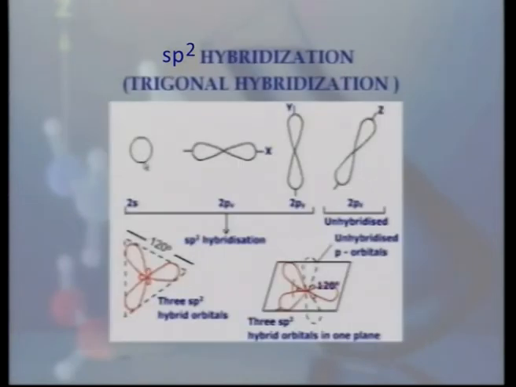Here we can see one s and 2 p orbitals, px and py. It may be px and pz, or it may be py and pz. So these 3 orbitals will combine together and will lead to trigonal planar geometry and bond angle 120 degree. Now fourth unhybrid orbital, which is 2pz, will be oriented along the z axis, and hence it will lie at a position of 90 degree with the remaining sp2 hybrid orbitals.